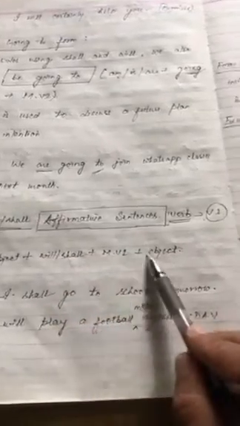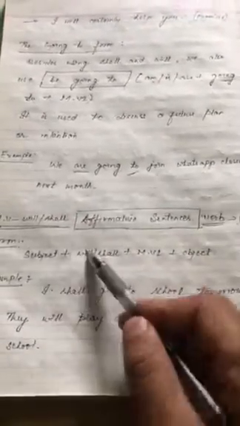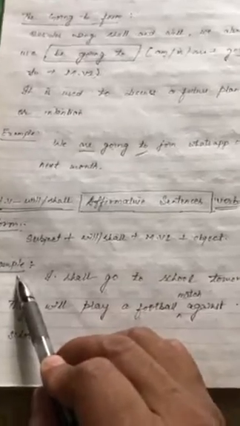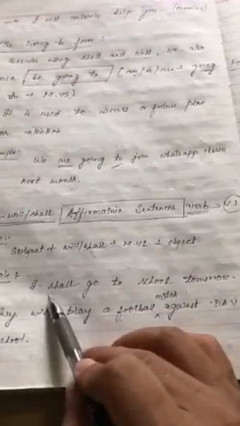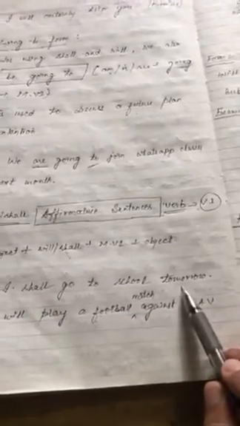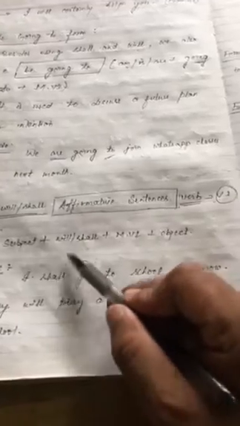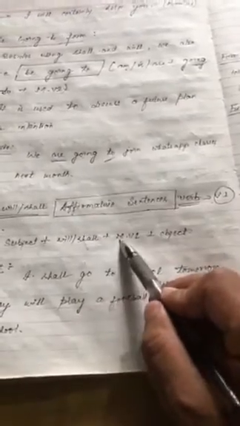So this is the form. Now, based on the form, you can see the example. The first one, I shall go to school tomorrow. So here this sentence is showing an action which will be done in the future. Okay, and I is your what? Subject. Shall is your helping verb, then first form of the verb, and then your object, right?